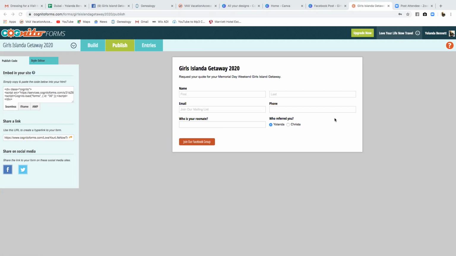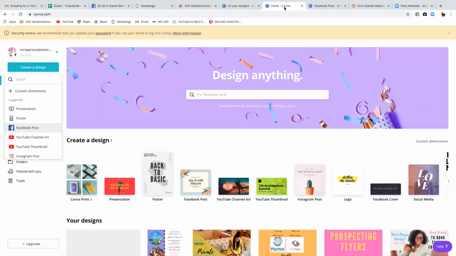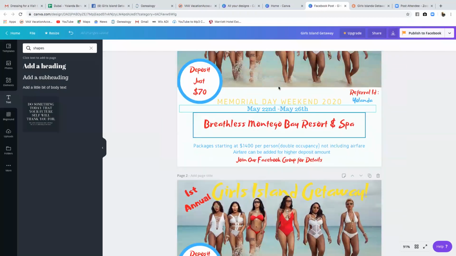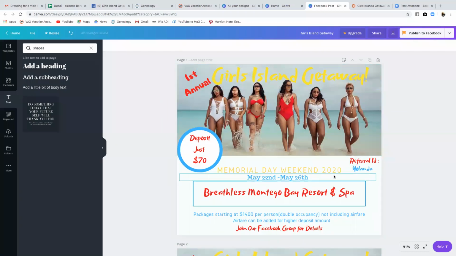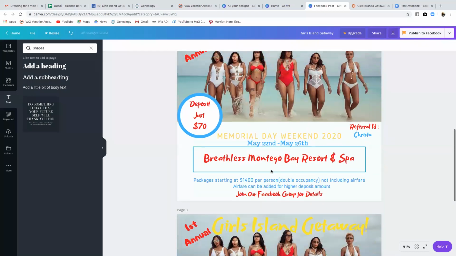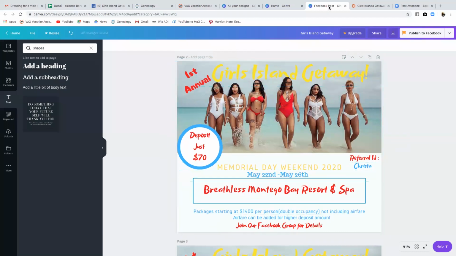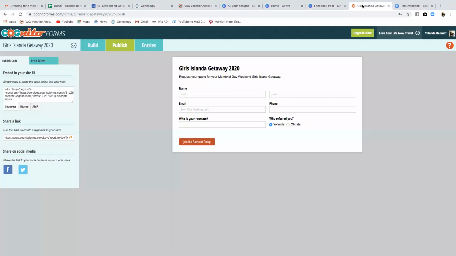So we're doing this together, which is why I created 2 flyers. My flyer will say referral ID Yolanda, and her flyer will say referral ID Krista. When she posts on her page and includes the link, they're going to choose one of our names so we can keep track of who our customers are and who we'll be booking for.